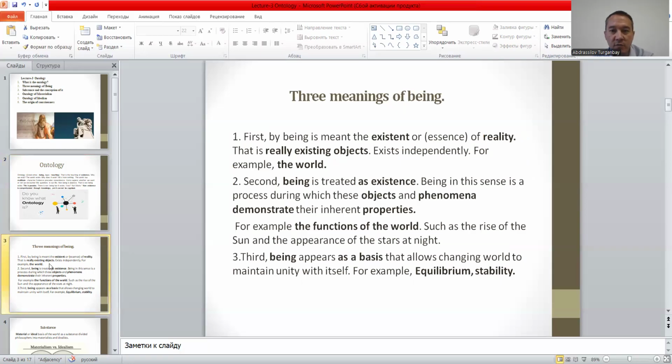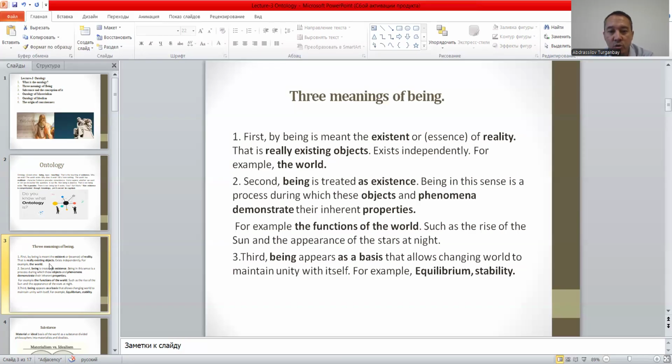So there are three meanings of being. The first one is that by being is meant the existent or essence of reality. That is, really existing objects. And second, being is treated as existence. Being in this sense is a process during which these objects and phenomena demonstrate their inherent properties. For example, when we say that the plant exists, we can see the features or characteristics of these plants, and based on this, we can say that the plants exist.